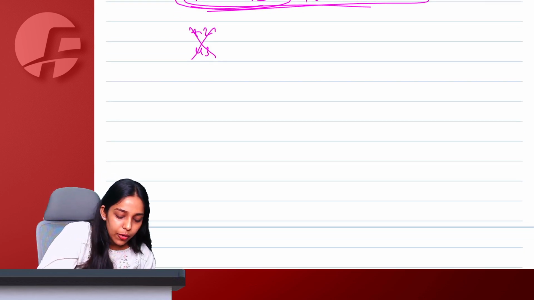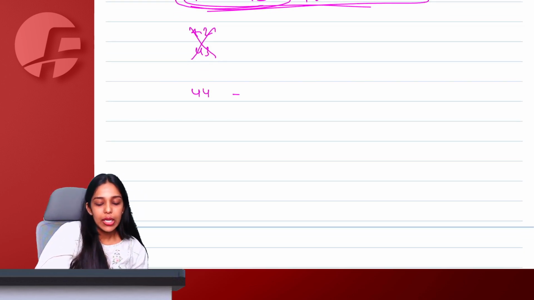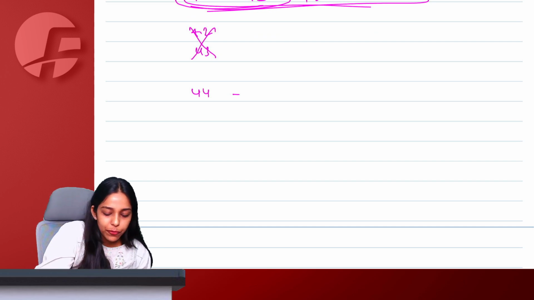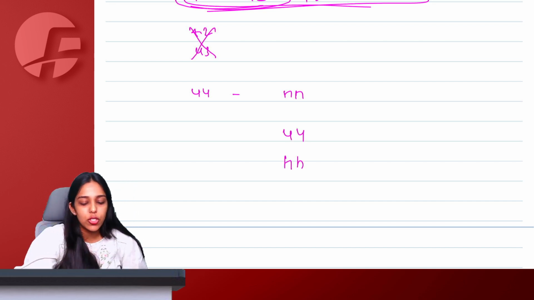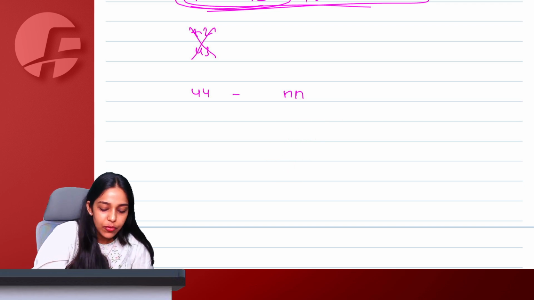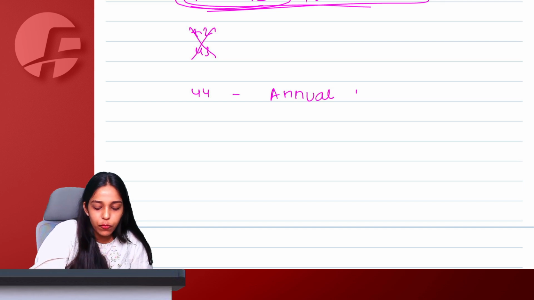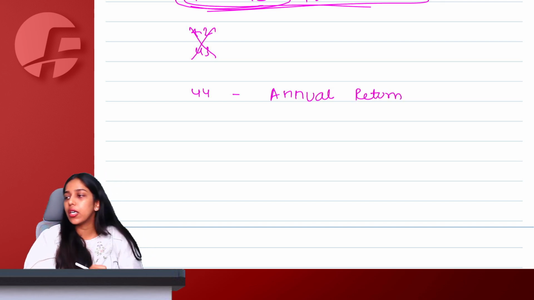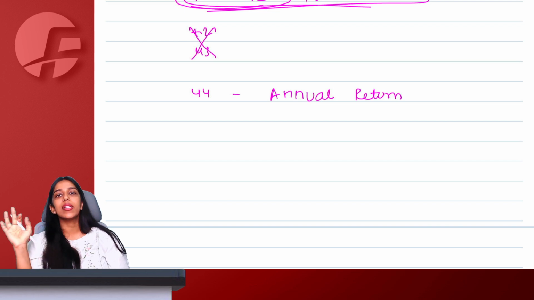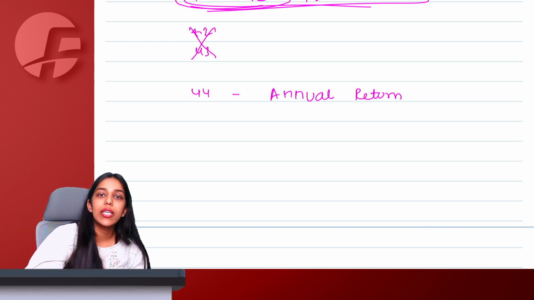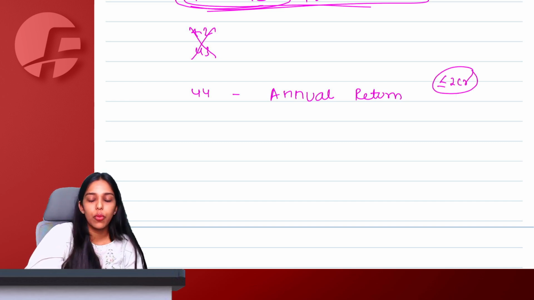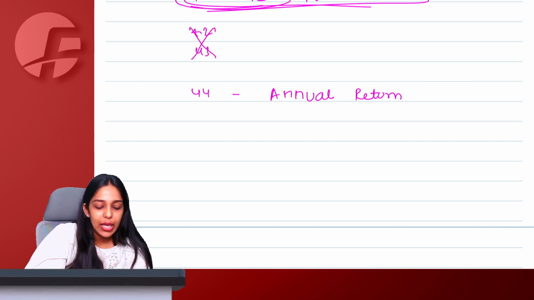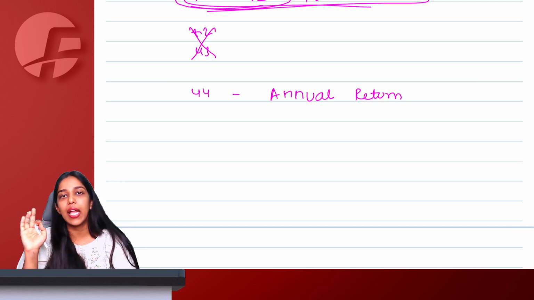Then talking about 4.4. If you see inverted mirror image of 4.4, can you see something like NN? Yes, ma'am. 4 is like this, N is like this. So, ulta, inverted mirror image of 4.4 is NN. This is how you can remember section 44 as annual return. This one return that you file once in a financial year if your aggregate turnover is greater than 2 crore rupees. If you have your aggregate turnover up to 2 crore rupees for any financial year, government has exempted you from filing an annual return.